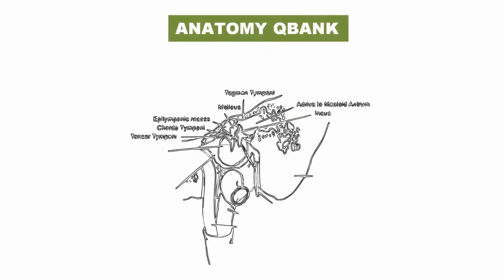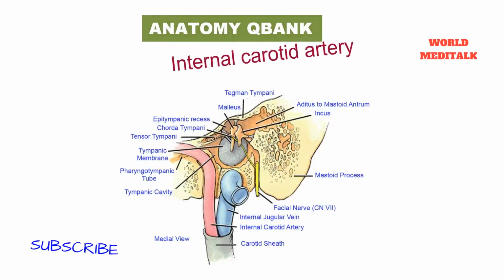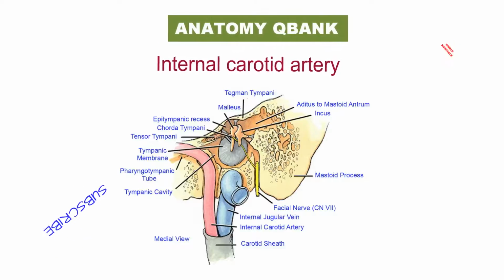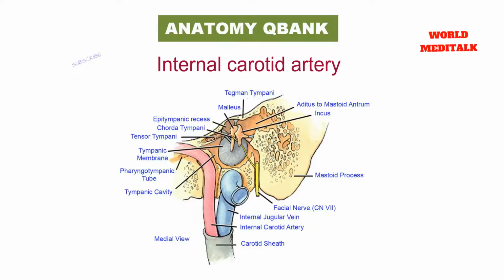Internal carotid artery. The internal carotid artery is formed from the common carotid opposite the upper border of the thyroid cartilage. It extends superiorly to enter the skull via the carotid canal. From the carotid canal, it then passes through the cavernous sinus, above which it divides into the anterior and middle cerebral arteries.